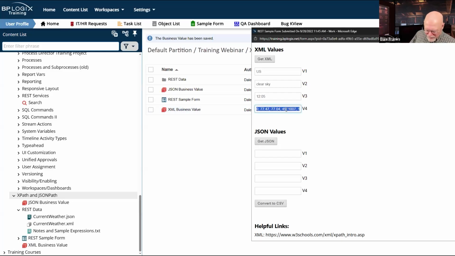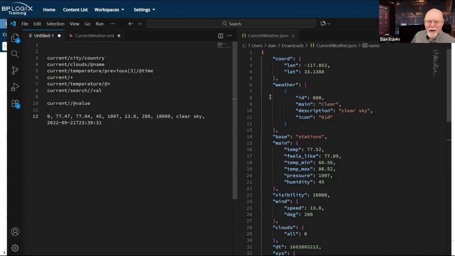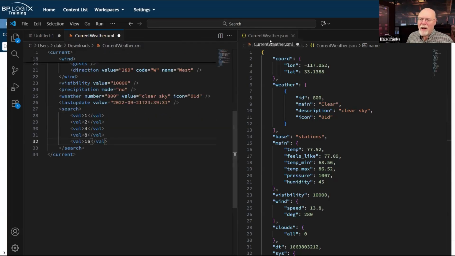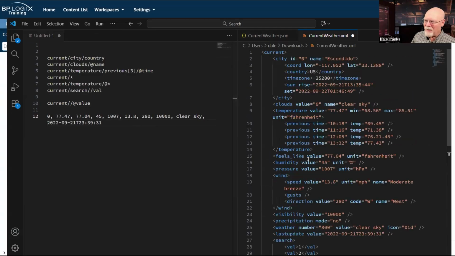Let's copy, in fact, all of this data in this text box, and let's drop it in here where we can see it. All right, well, I think I'm probably going to want to go to this format here now, so that I have my data on the left and the XML on the right.